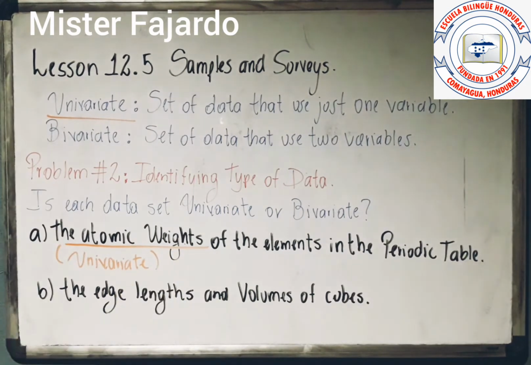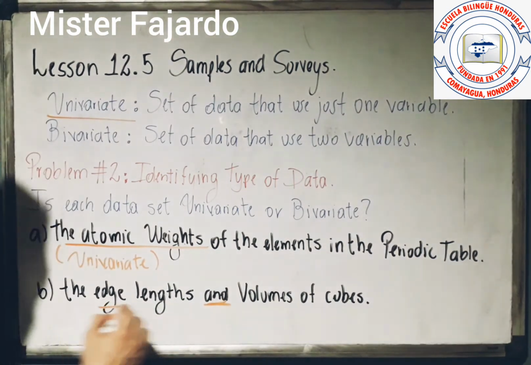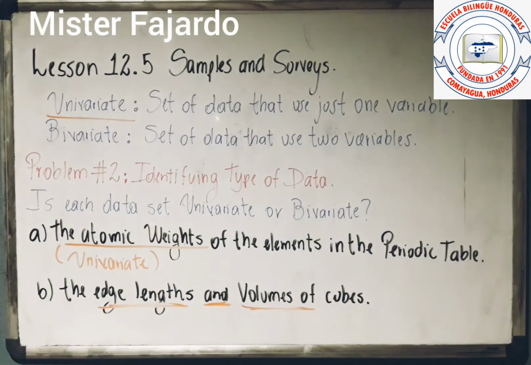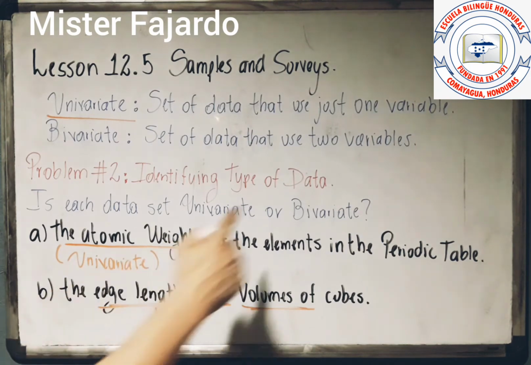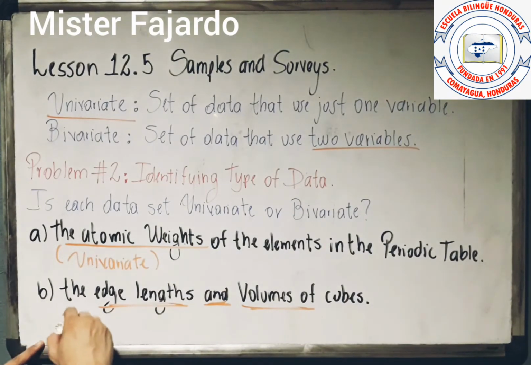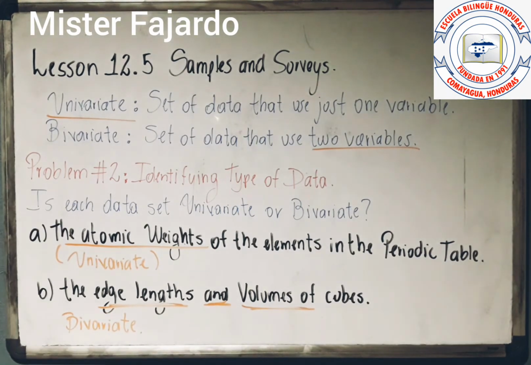And in the second one, if you see, we are talking about the age, length, and volumes of cubes. That is indicating that I have one thing here, and another one here, that is volumes. I'm talking about age, length, and also I'm talking about the volumes. That means that I'm talking about two variables, like this one, two variables. That means that my information in this case is going to be bivariate, okay? And that's really easy to solve and understand if you know the concept. I'm going to encourage you to do it, okay? We're going to do the next example.